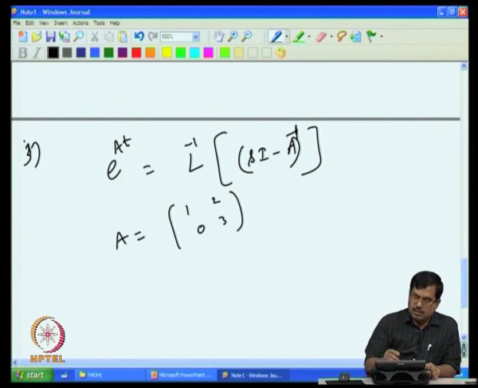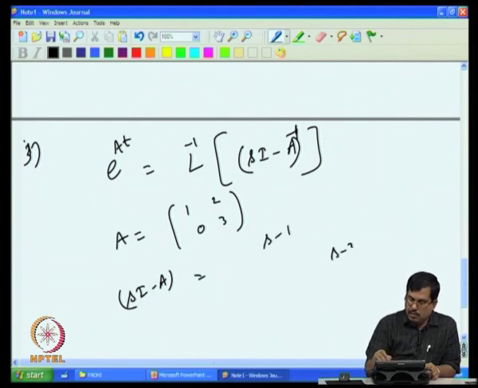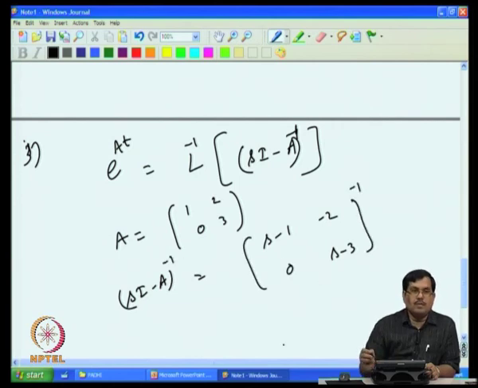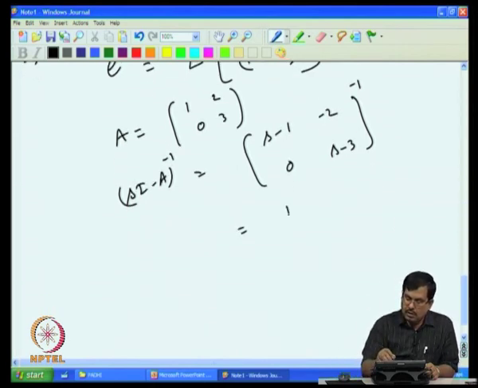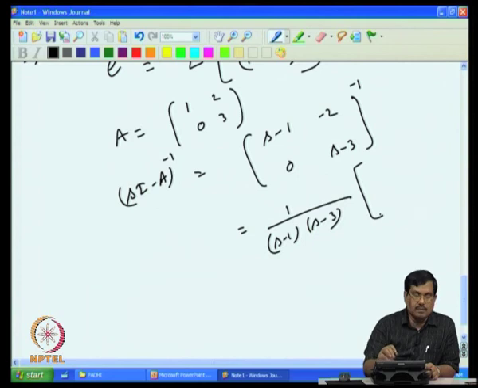So, what you need to do is compute sI minus A, that is s minus 1 and s minus 3 and minus 2 here, and then take the inverse of that. A 2 by 2 inverse is rather simple. The determinant is in the denominator, so s minus 1 into s minus 3. Then we interchange the elements in the diagonal, so s minus 3 here, s minus 1 here, and change the sign in the off diagonal. So, you are left with these terms.